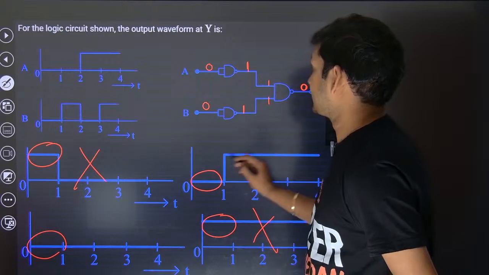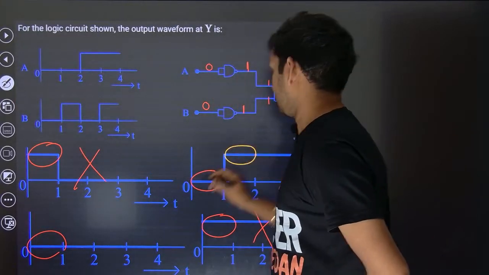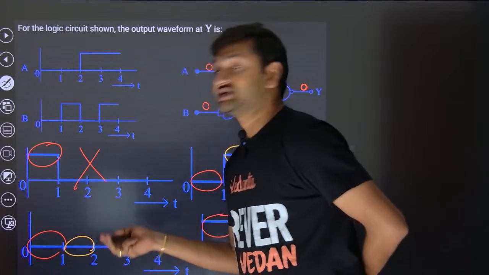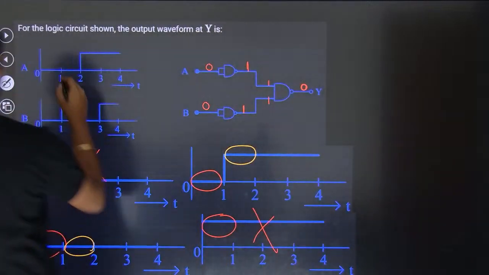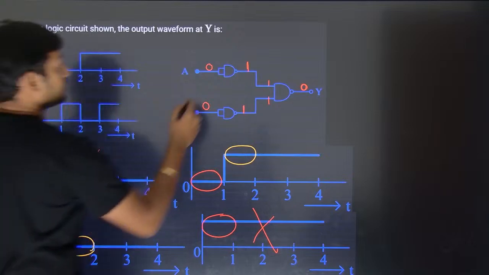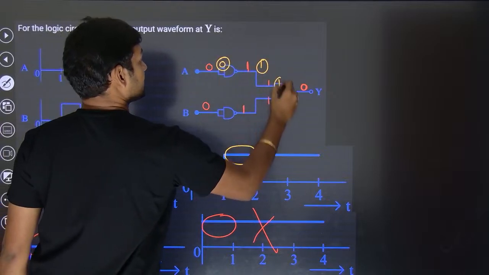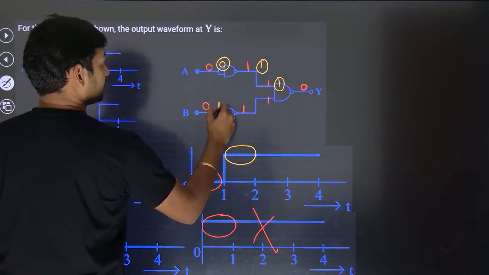I'll just go for the second part. Here it is a high. Here it is a low. Let me just check that. Look here. A is going to be 0. B is going to be 1. So A will be 0. So this will come out to be 1. This will come out to be 1. But this is 1.